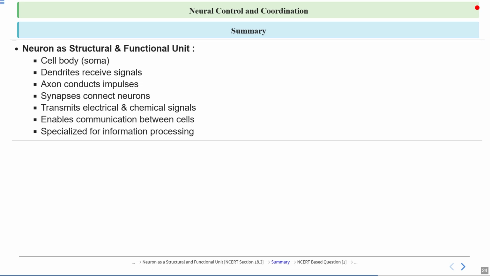So, we learned about the neuron. It is the structural and functional unit of our body, or we can say of life. It includes the cell body, dendrites, axons, and synapses. Talking about its functions, it transmits electrical and chemical signals, it enables communication between the cells, and it is specialized for information processing.